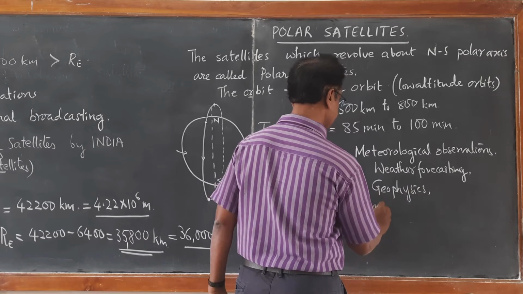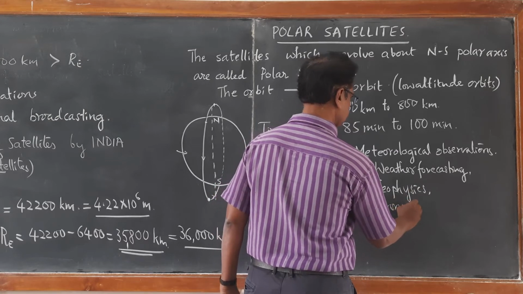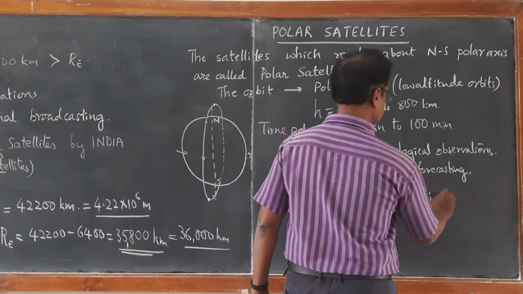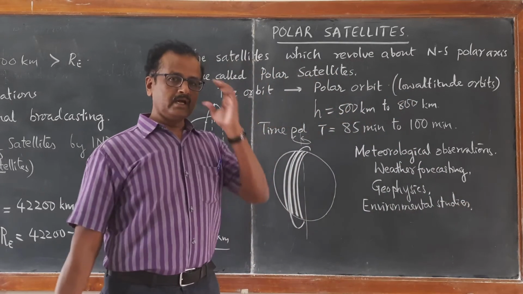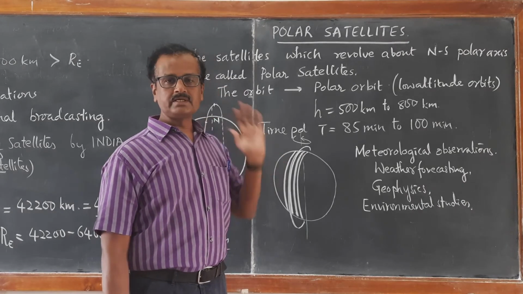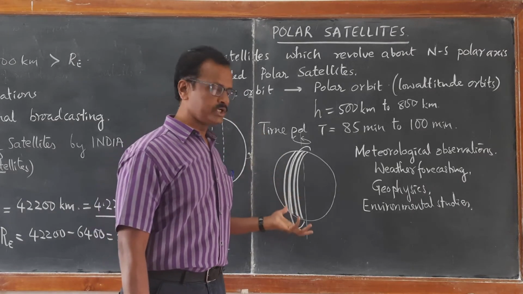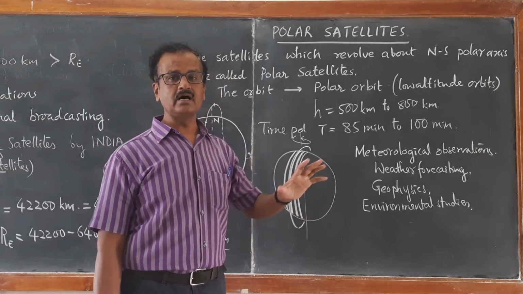environmental studies, and it will also be helpful in searching out for the resources in the ocean as well as on the Earth's surface, in the Earth crust.